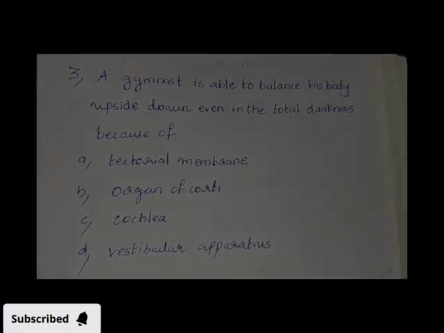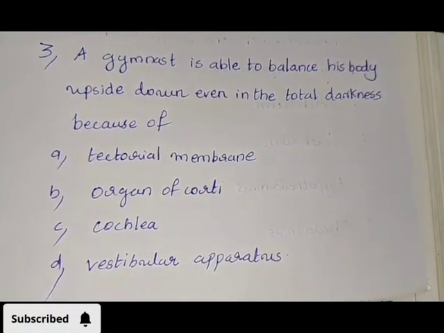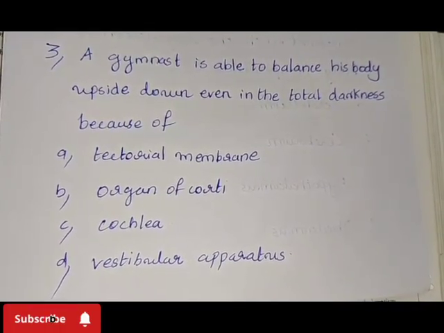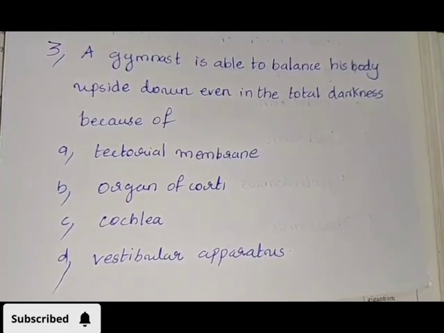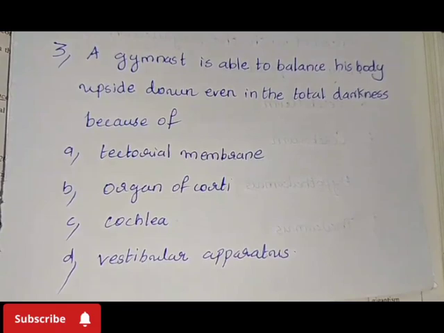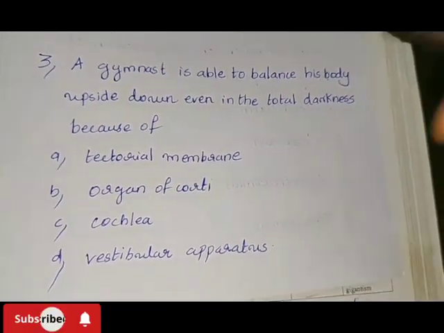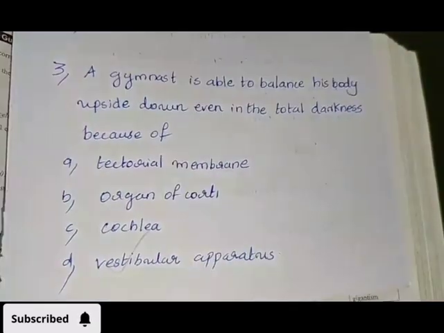3. A gymnast is able to balance his body upside down even in total darkness because of option A, tectorial membrane; B, organ of Corti; C, cochlea; D, vestibular apparatus. Answer: D, vestibular apparatus.